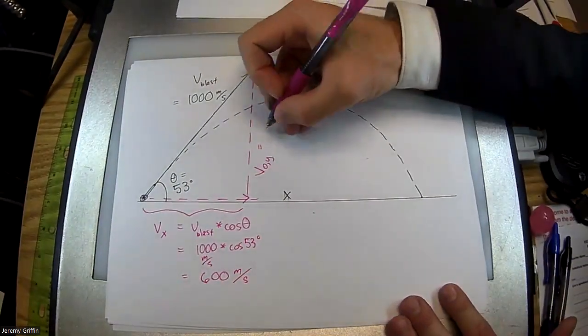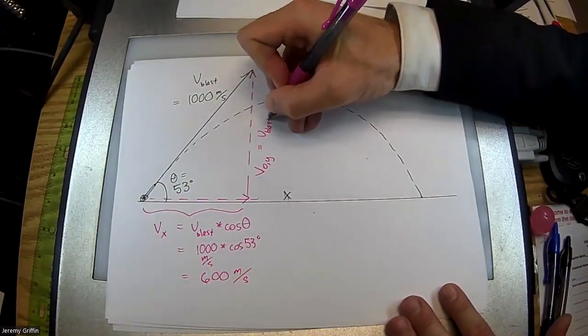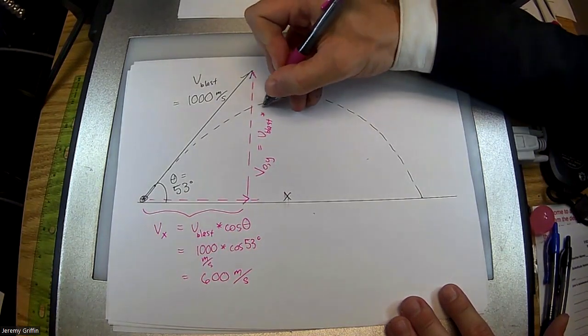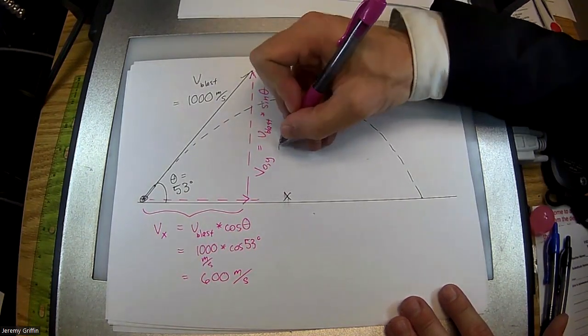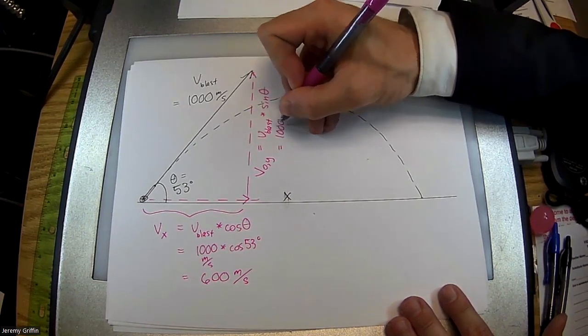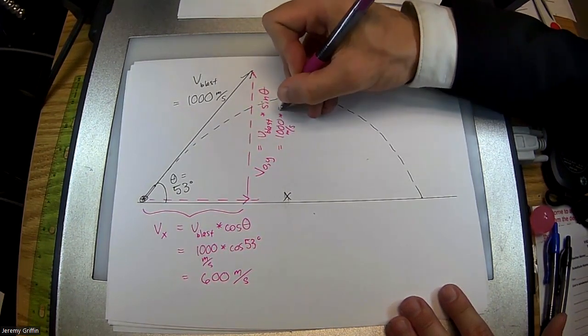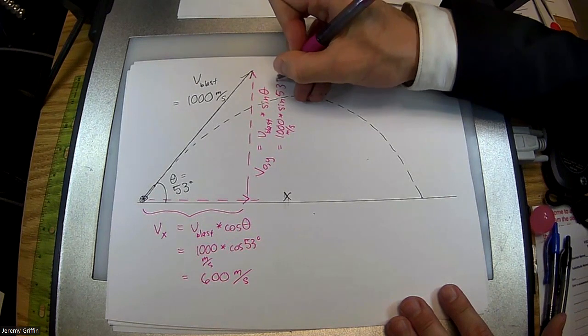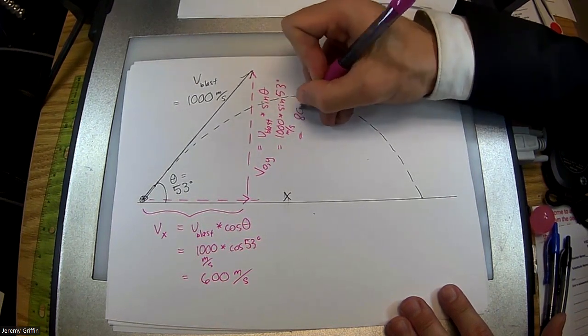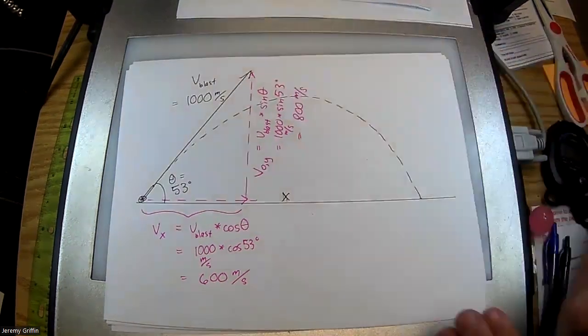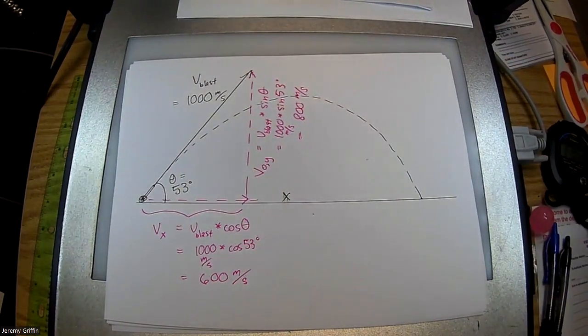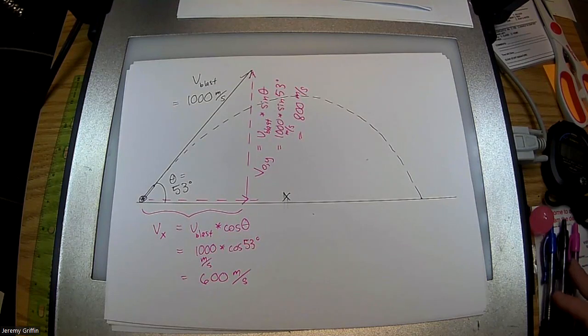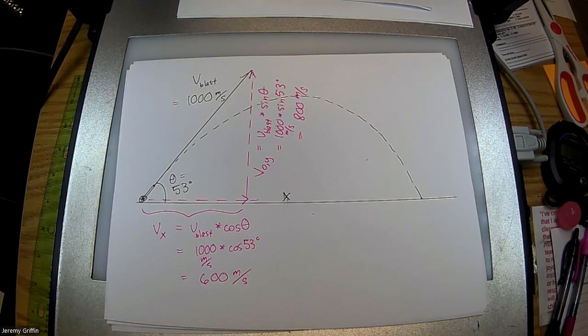In general terms, this is V blast times what? Sine of that angle from the horizontal. Plug in some numbers. Let's go 1,000 meters per second times sine of 53 degrees. You should get about 800 meters per second, probably even 800 meters per second. You guys set? I like setting up 3, 4, 5 triangles because hopefully it's a little bit easier to digest. You can see the big picture of what's going on.